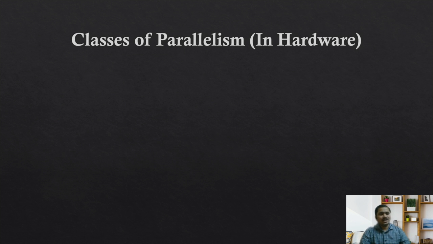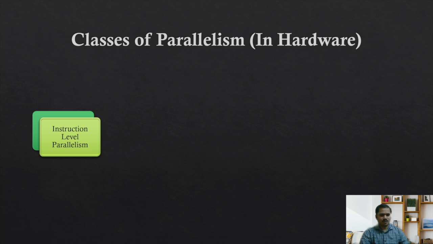So what kinds of parallelism are available in hardware? There are different kinds of parallelism available in hardware. The first one is instruction level parallelism. CPU architects write the logic in a computer in such a way that multiple instructions can run in a parallel fashion. When I say parallel, it's not exactly at the same time, not concurrent. It might be in a pipelined or interleaved fashion or something like that.